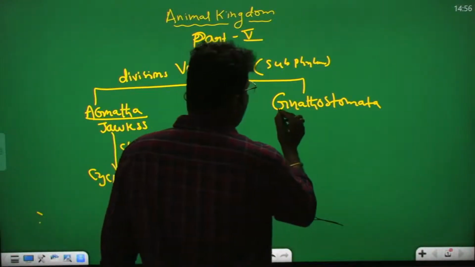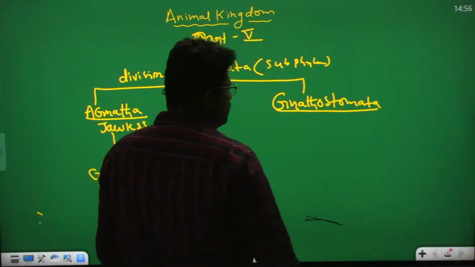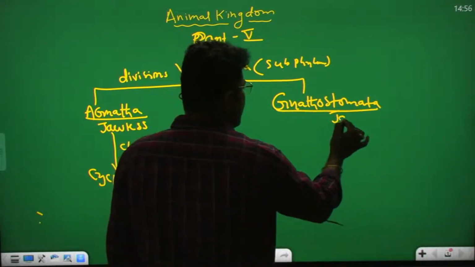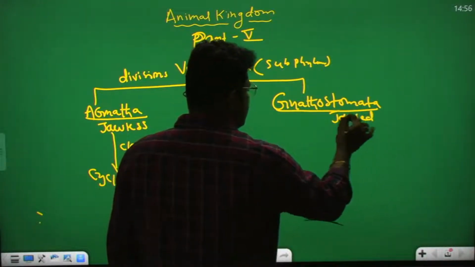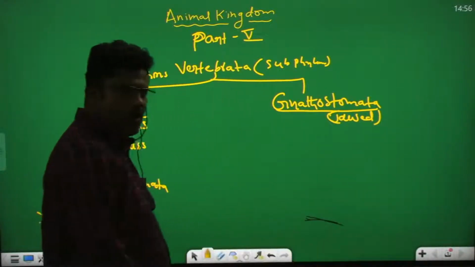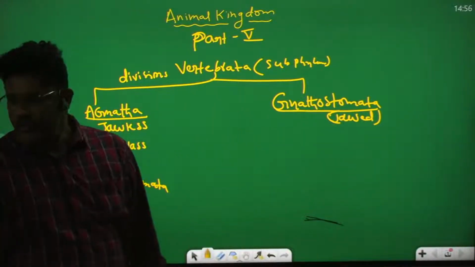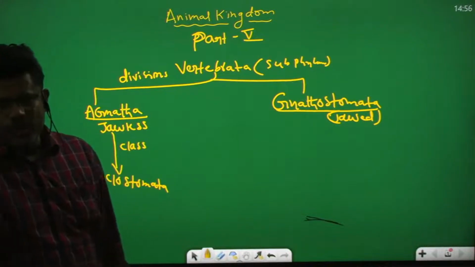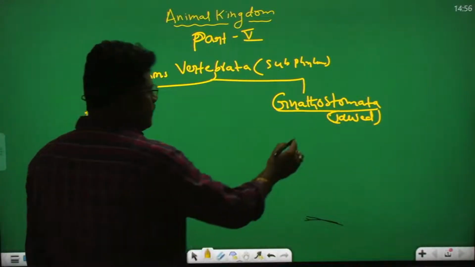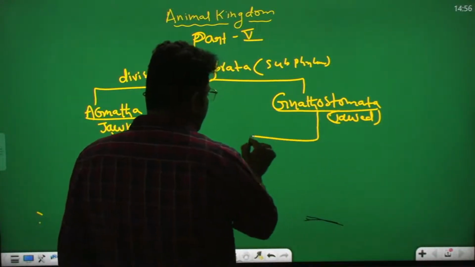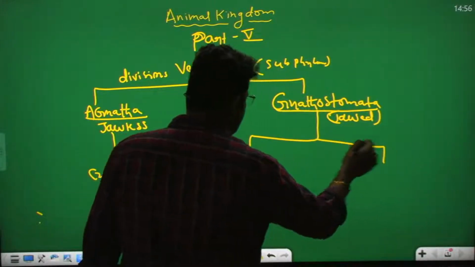Take the Gnathostomata, jawed. They are the jawed organisms, jaws are present. This Gnathostomata is divided into 2 superclasses.